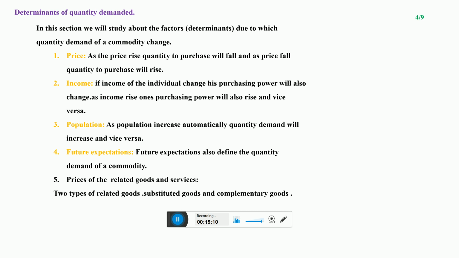But he is expecting that in the near future the price of cement is going to decrease. This is his expectation, his guess about the market. He is thinking that in the near future, after a month or 2 months, the price of cement will reduce.